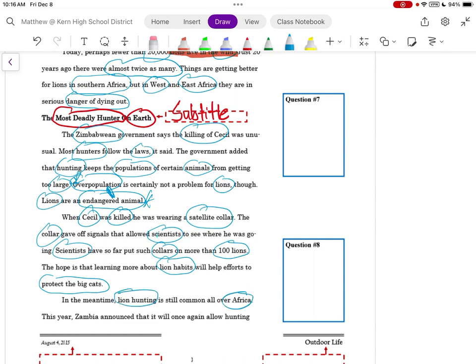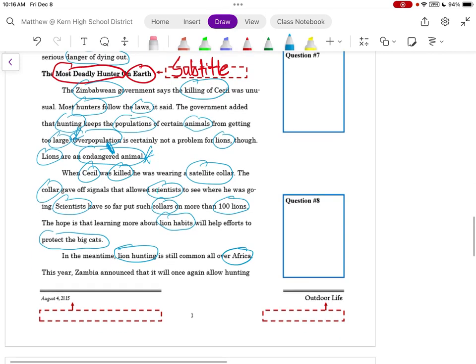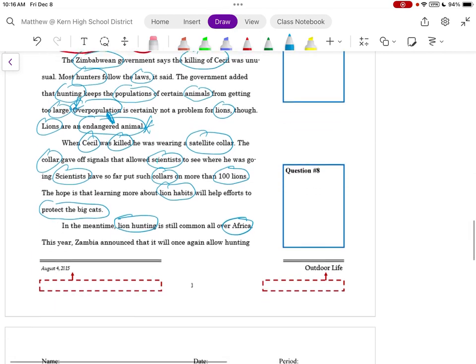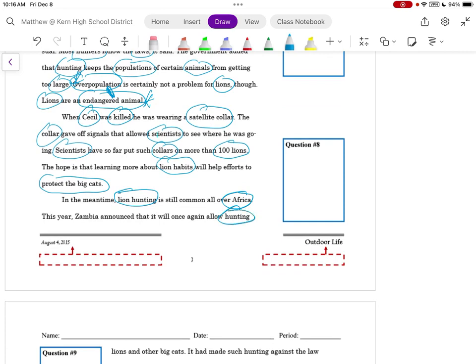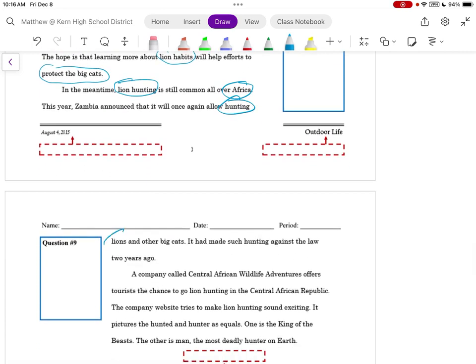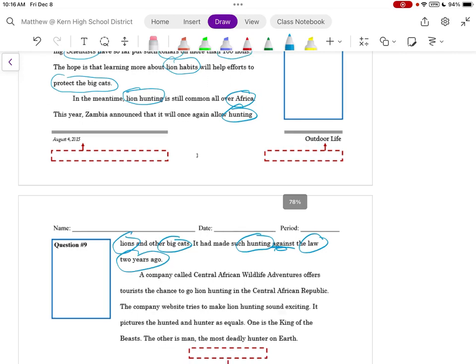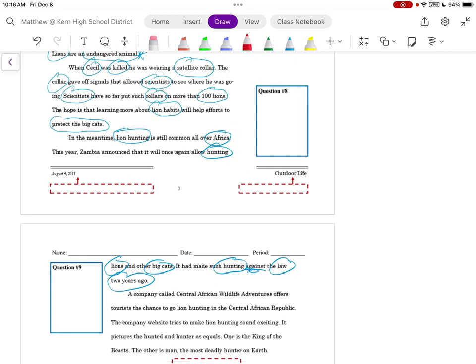This year, Zimbabwe announced that it will once again allow hunting lions and other big cats. It had made such hunting against the law 2 years ago.